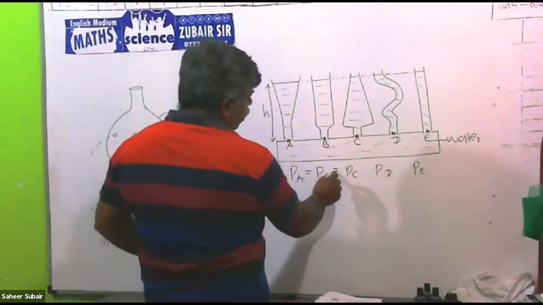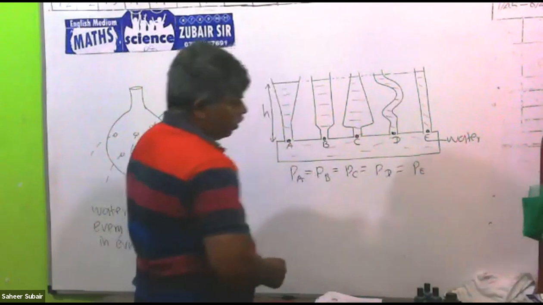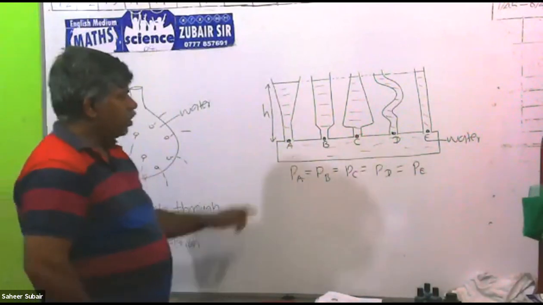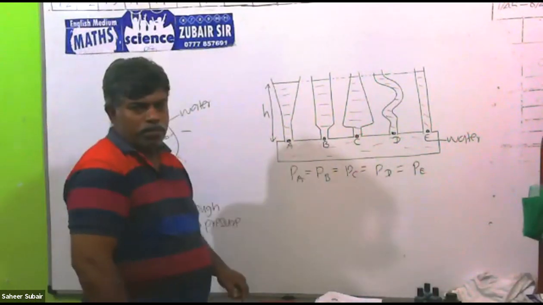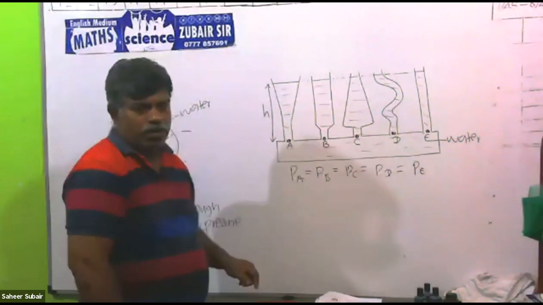So pressure at all the points is equal, because they are at the same level.